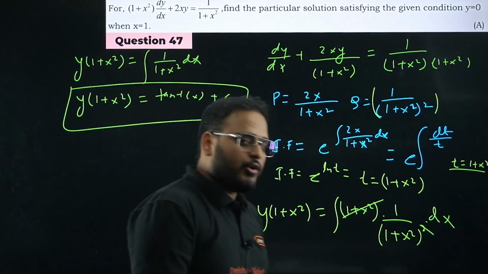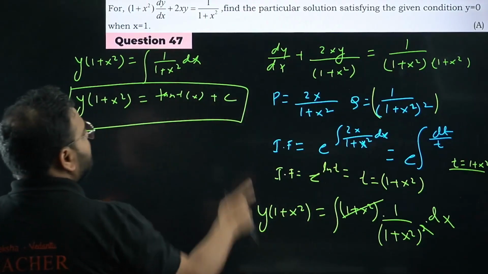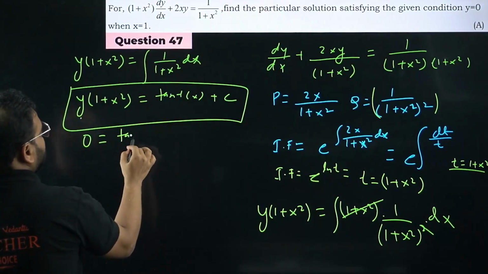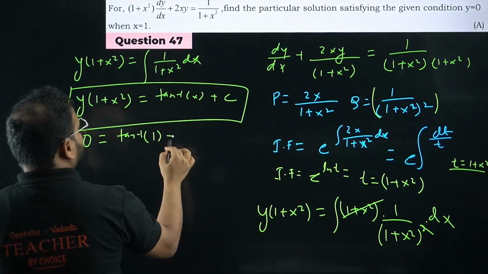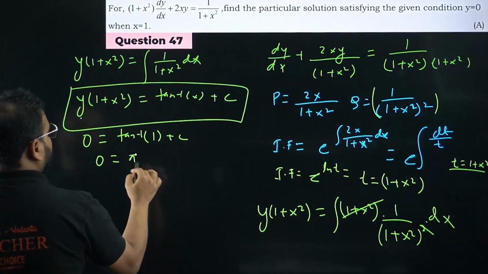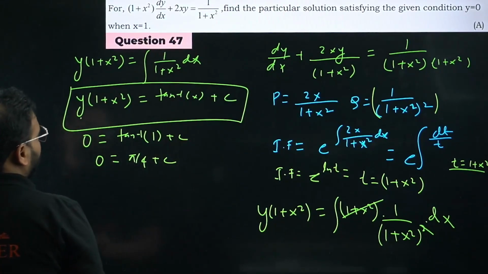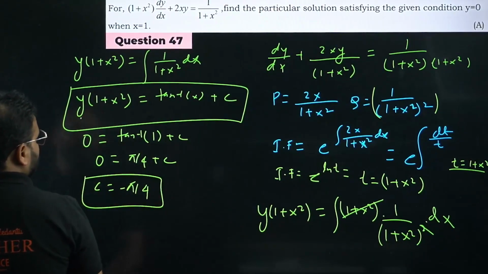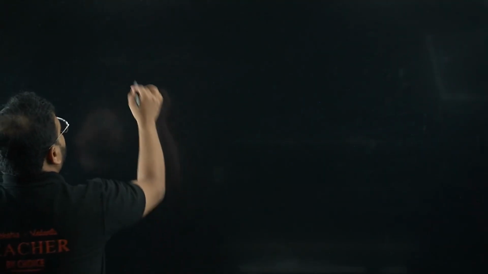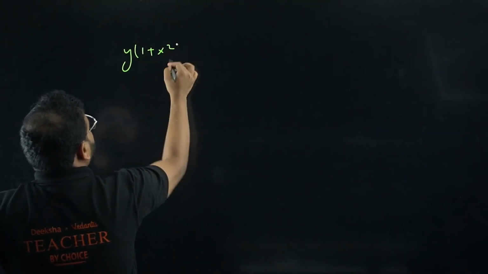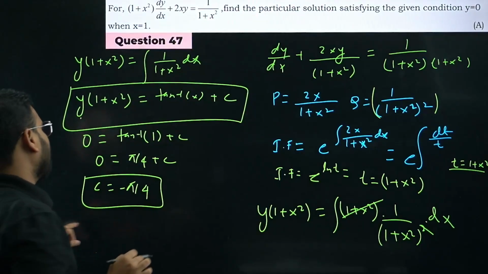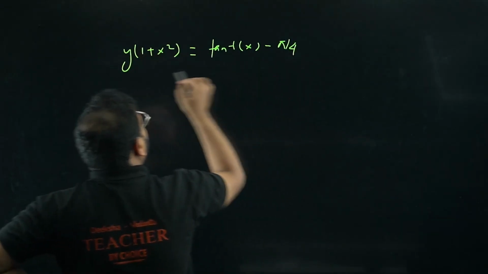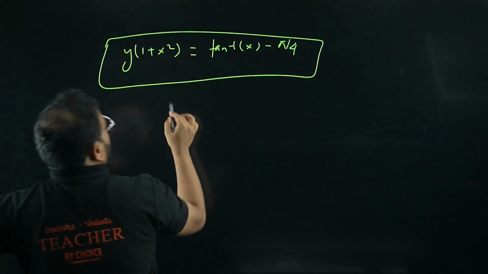But are they asking this? No. They are asking us for the particular solution. So let's put the values of y and x. Y is 0, so it will be 0 equals to tan inverse of x, x is 1, plus c. So 0 equals to pi by 4 plus c. So I get this c value as minus pi by 4. Answer will be y times of 1 plus x square equals to tan inverse of x minus pi by 4. This is your particular solution.